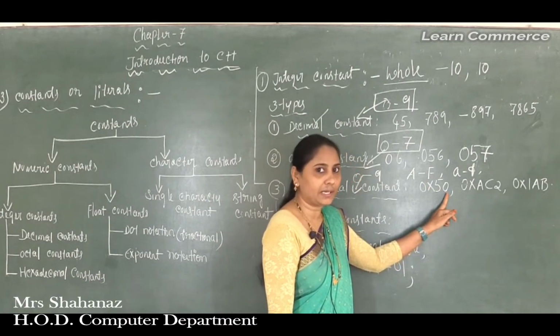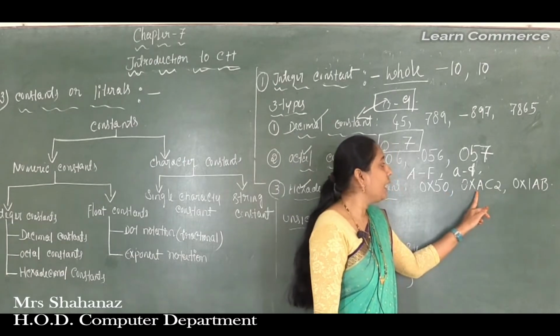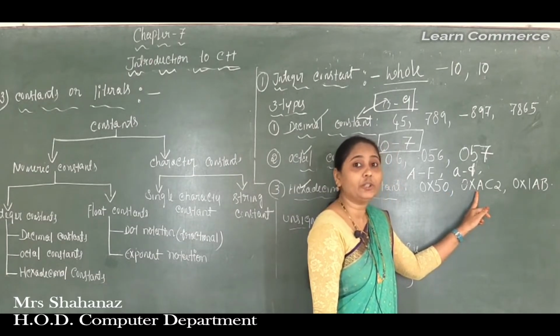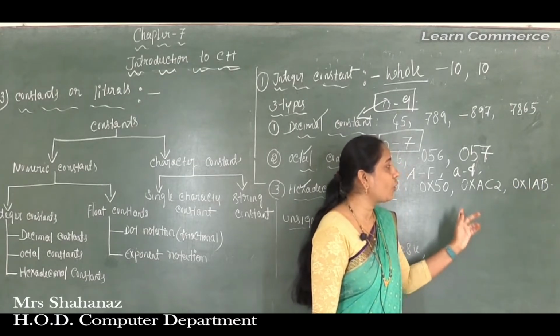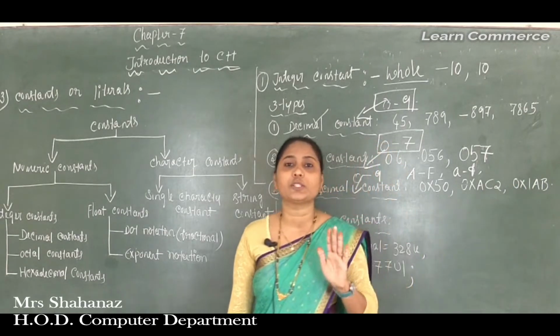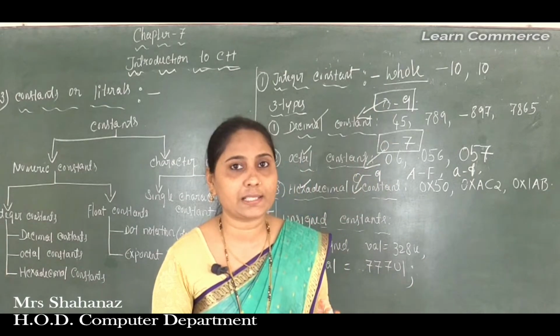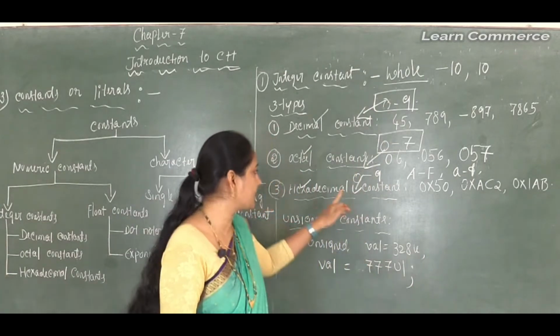Another example of the hexadecimal constant, maybe 0xAC2. Okay, an example of the hexadecimal, and also 0x1AB. All are suitable examples of the hexadecimal constant. So clear the meaning of the hexadecimal constant.